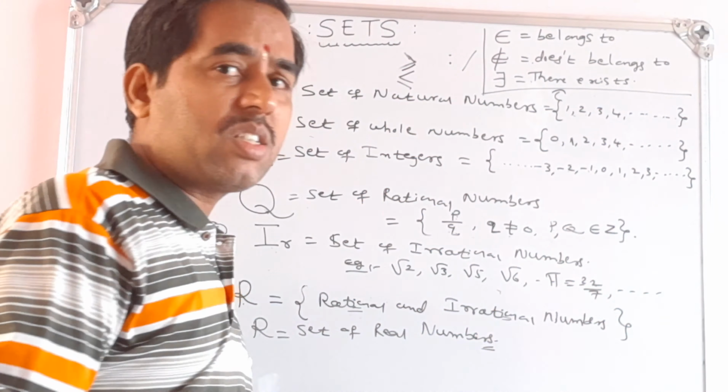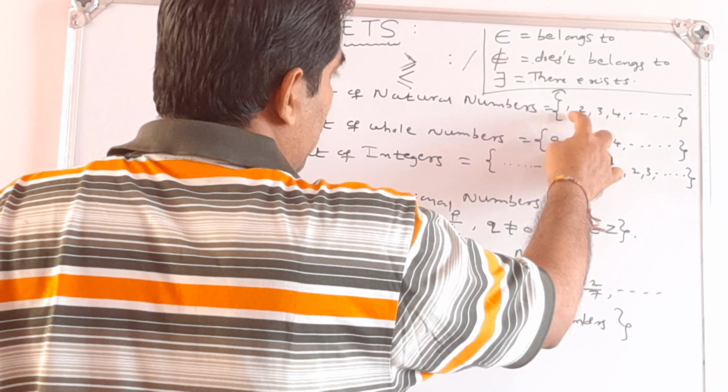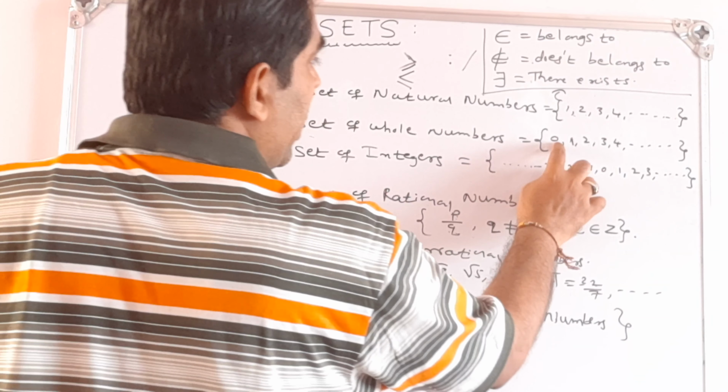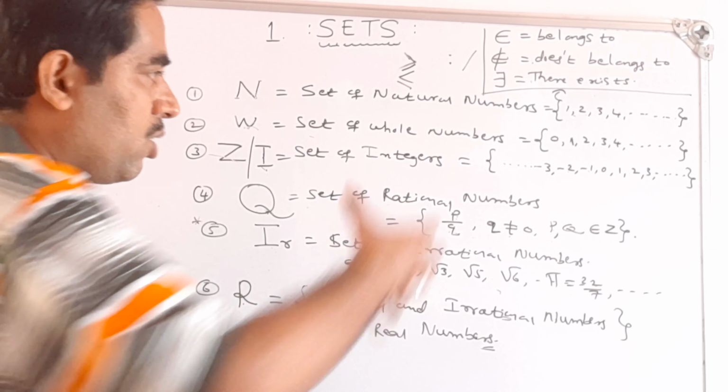A set is a collection of well-defined objects. Well-defined means we should be able to understand what we are writing. Here 1, 2, 3, 4, 5, 6, 7, 8 and so on are natural numbers. If I include 0, that set is called whole numbers. So these are all well-defined sets.